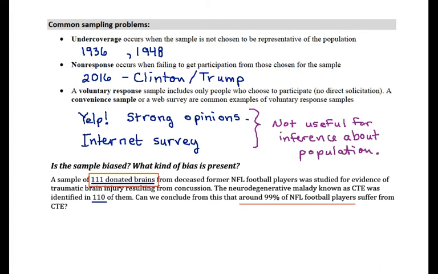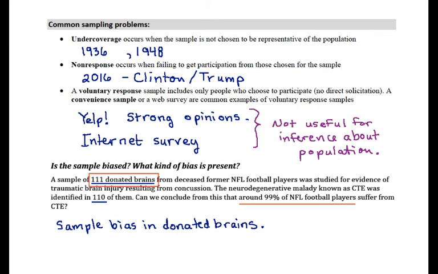And you have to wonder, what sorts of people, I don't mean this in a judgmental way, but is there any characteristic that we think might be true of people who donate the brains of their beloved family members who played football for the NFL, right? And it does seem reasonable that a person would be really motivated to do that if, knowing this person throughout their life, they saw evidence of brain trauma in the person's behavior and interactions.